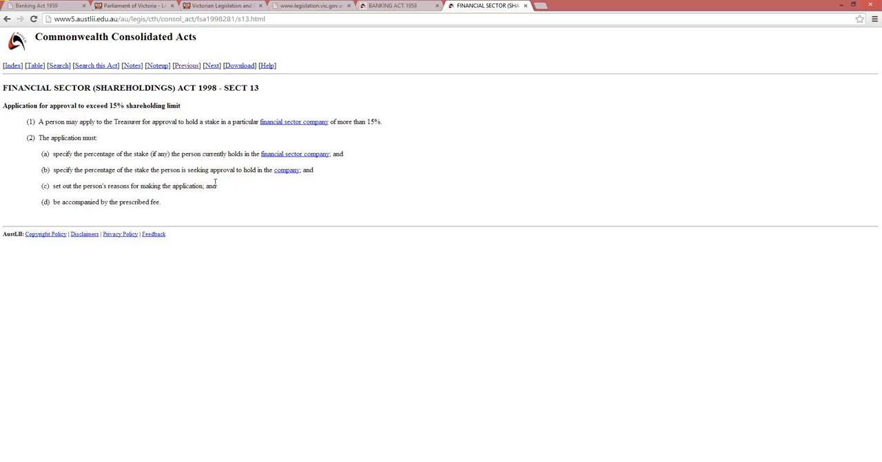And so that is a quick example of how you might find legislation that is referenced in the textbook. If you want to take a closer look at the legislation, that's how you will do it.